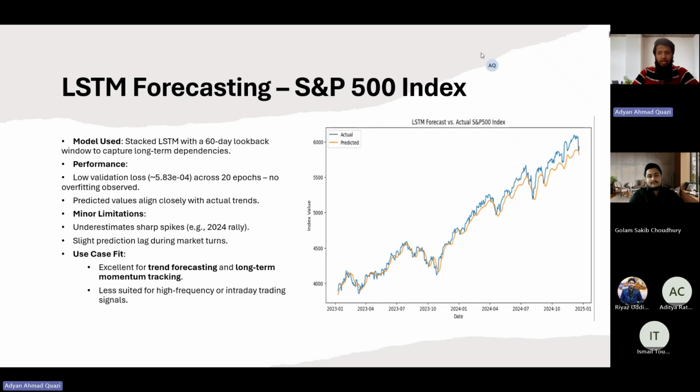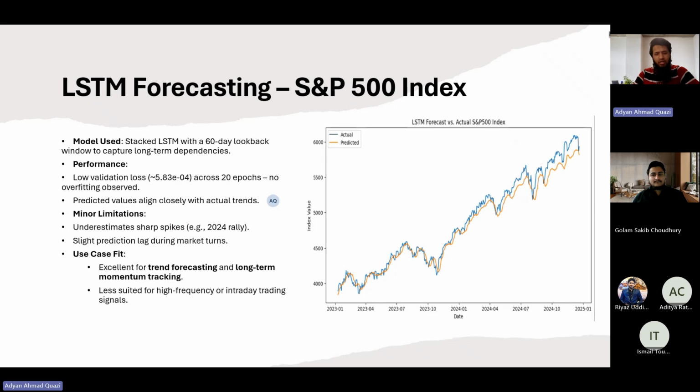And in terms of LSTM, this was the model which performed the best, as it was predicting very close to the actual values. This is not pre-built for seasonality, but it learns from the data that has been provided.